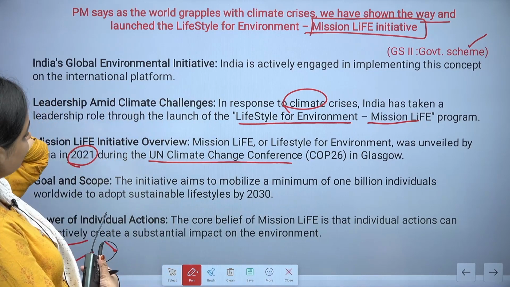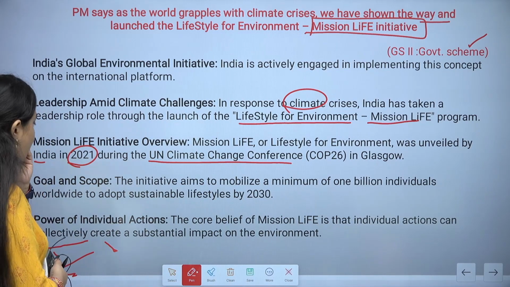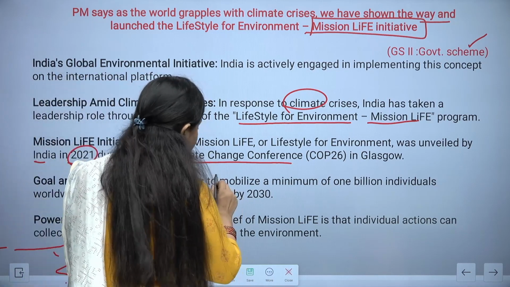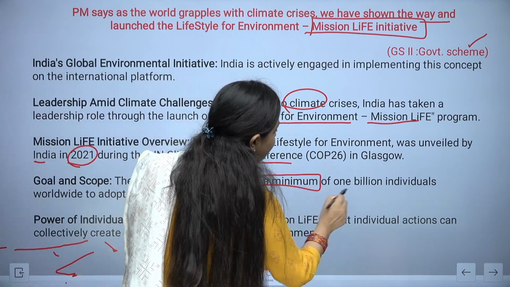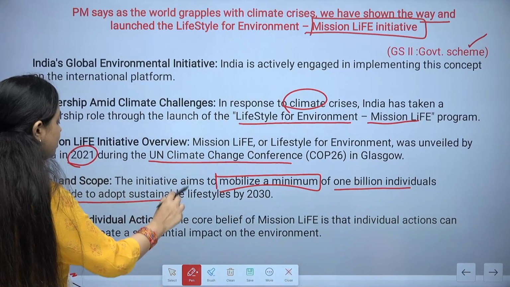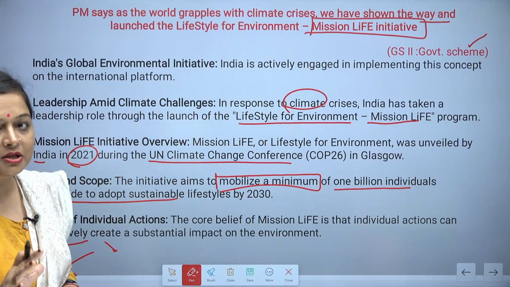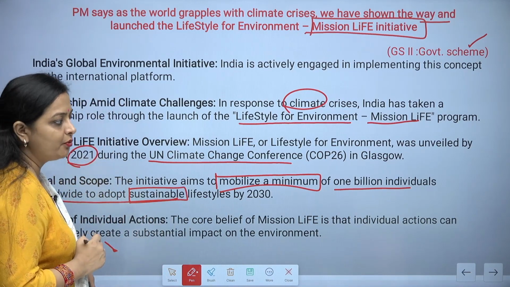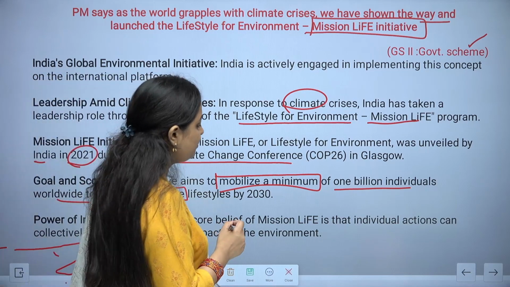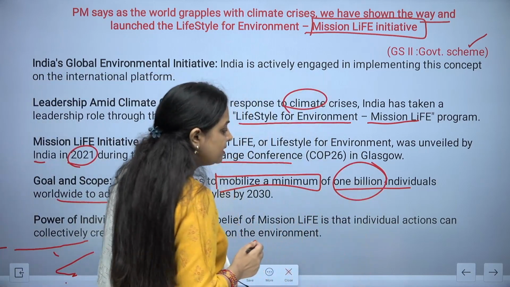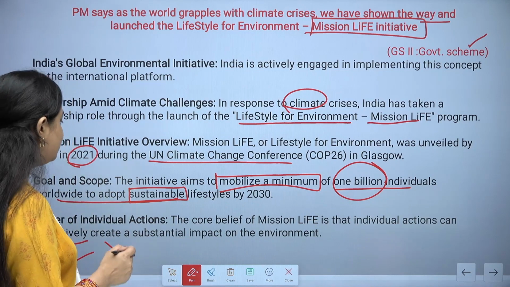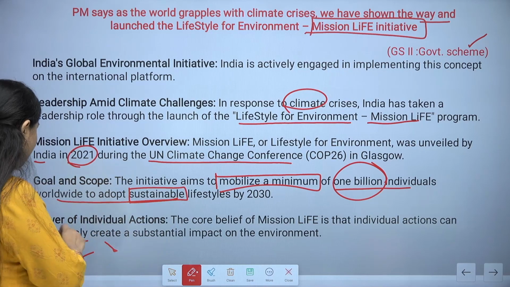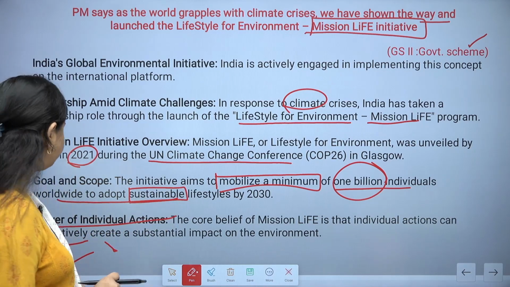This was all over again in the news when it comes to the PIB, which is why we are discussing it over here. What is the goal and scope of this? The initiative aims to mobilize a minimum of 1 billion individuals worldwide to adopt sustainable lifestyles by 2030. Here the word sustainable is very important, and how many people are we aiming for? A minimum of 1 billion individuals who are supposed to live a sustainable lifestyle by 2030. This is what we are aiming for.